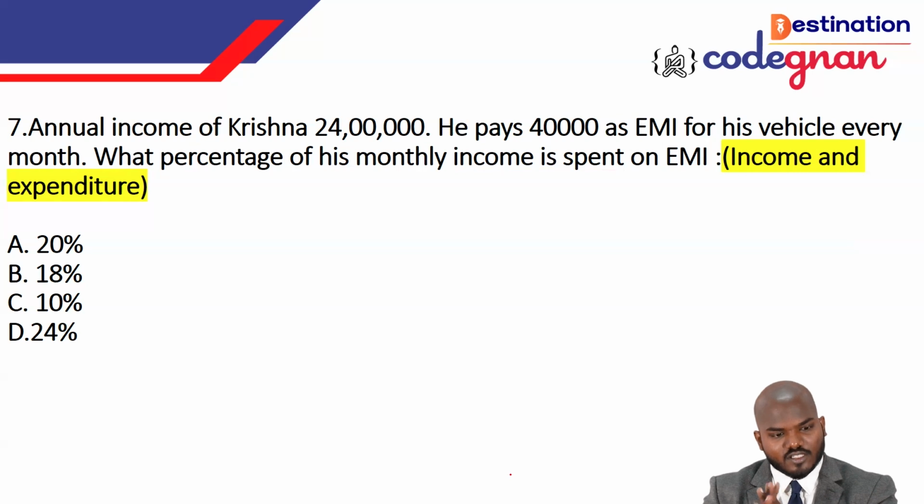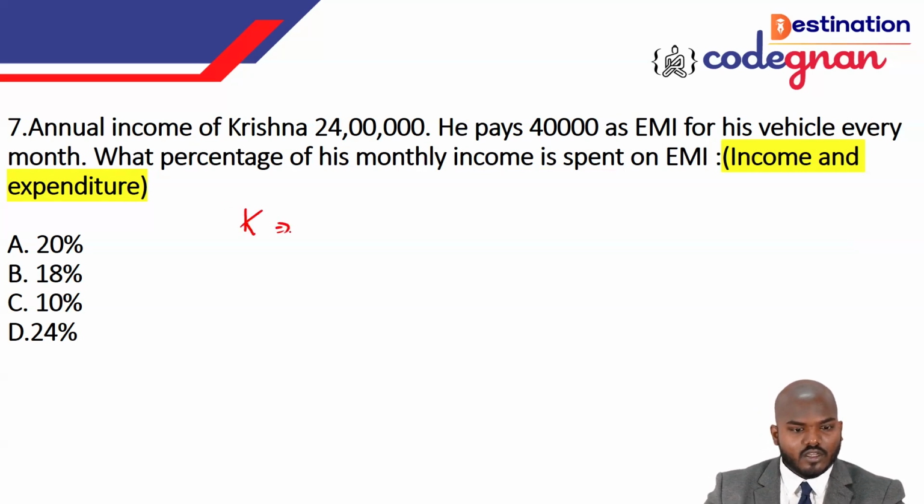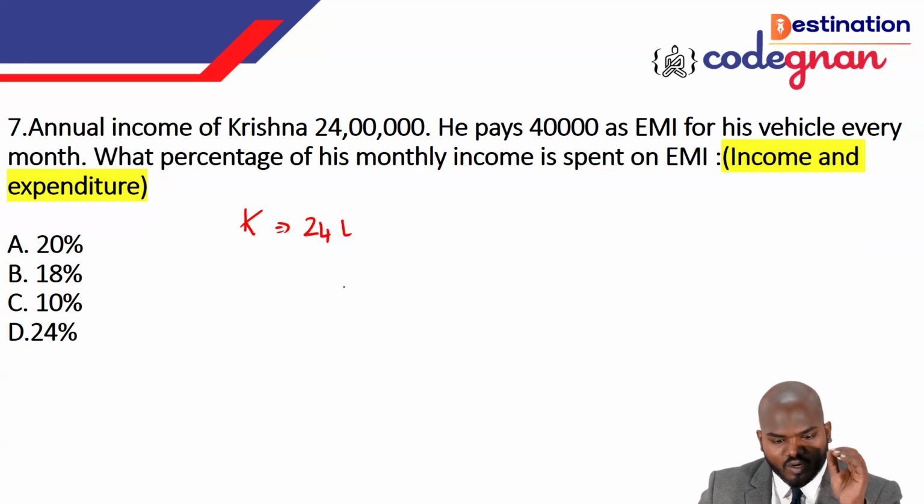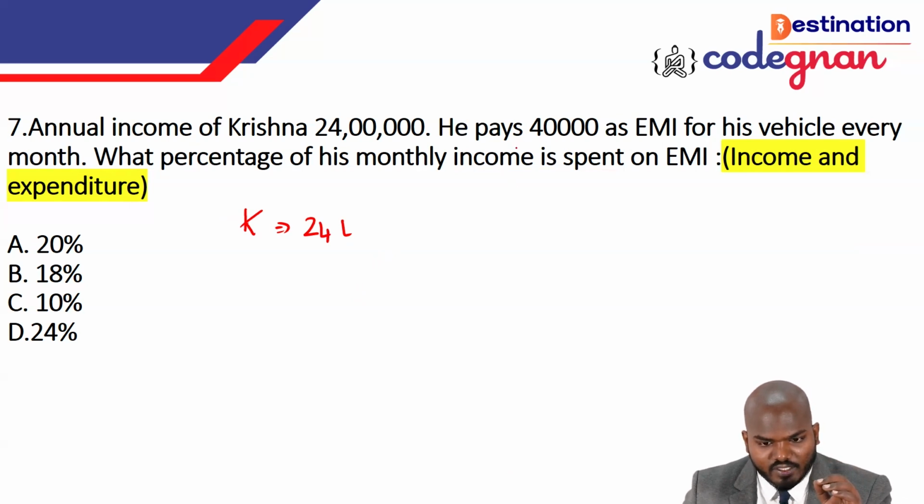This question is also based on income and expenditure. Krishna's total income is 24 lakhs, and he pays 40,000 as EMI for the vehicle every month.